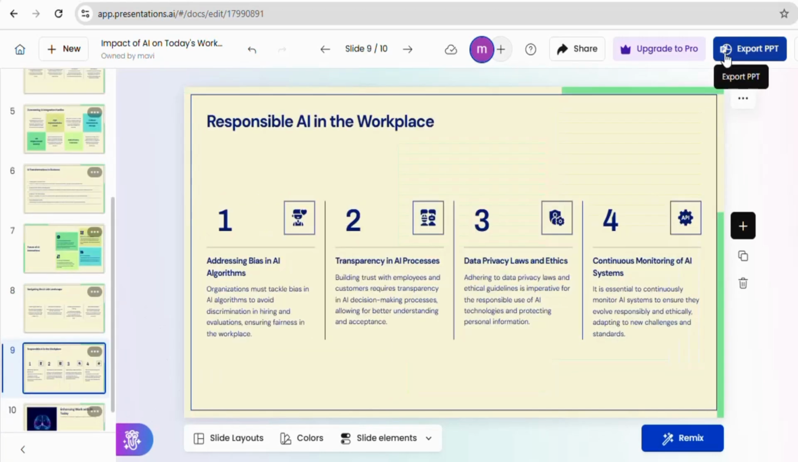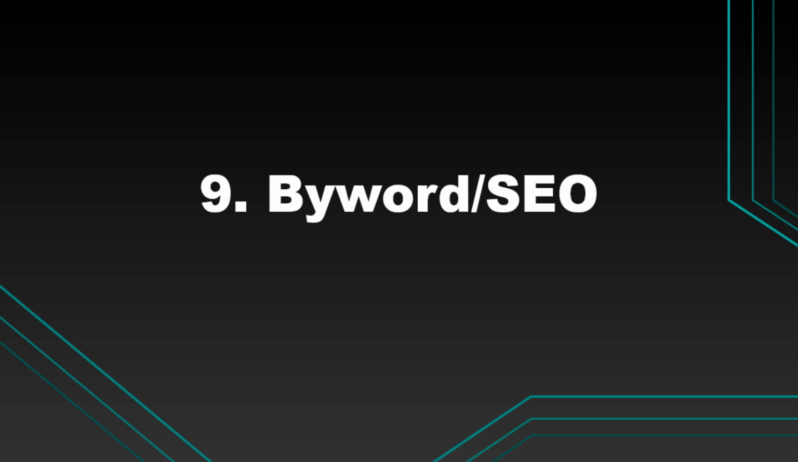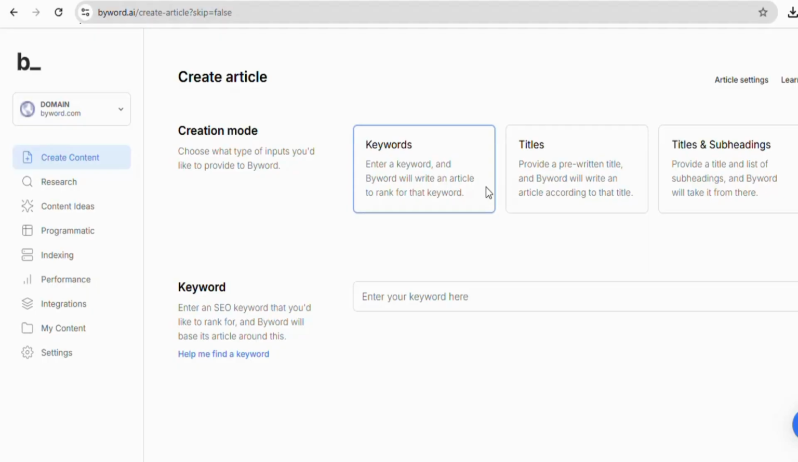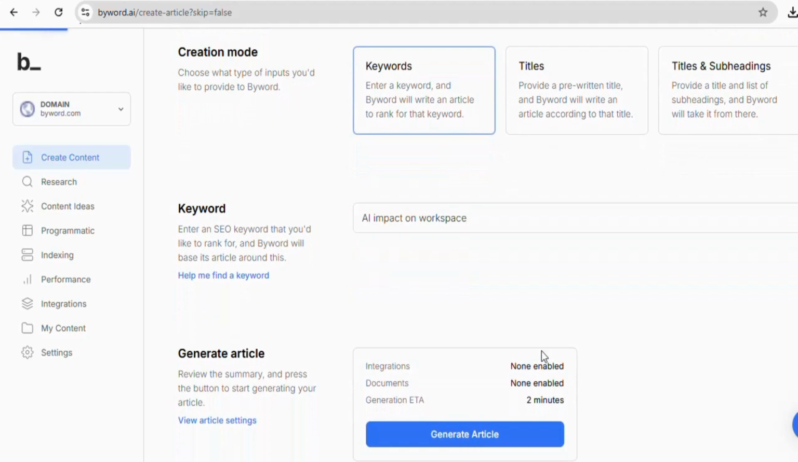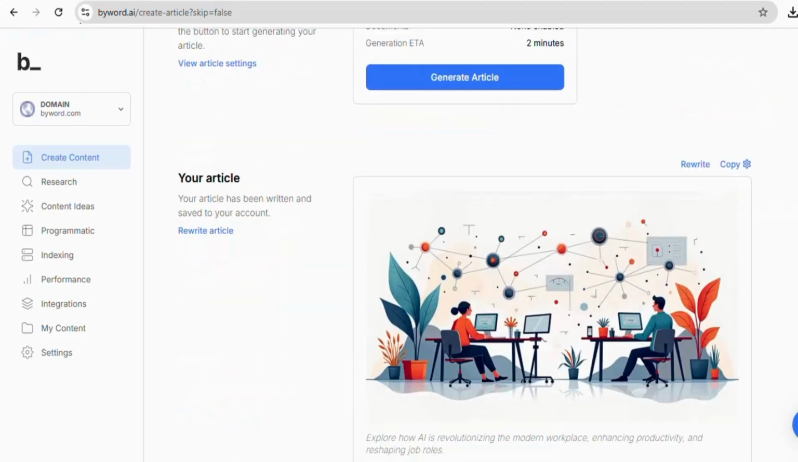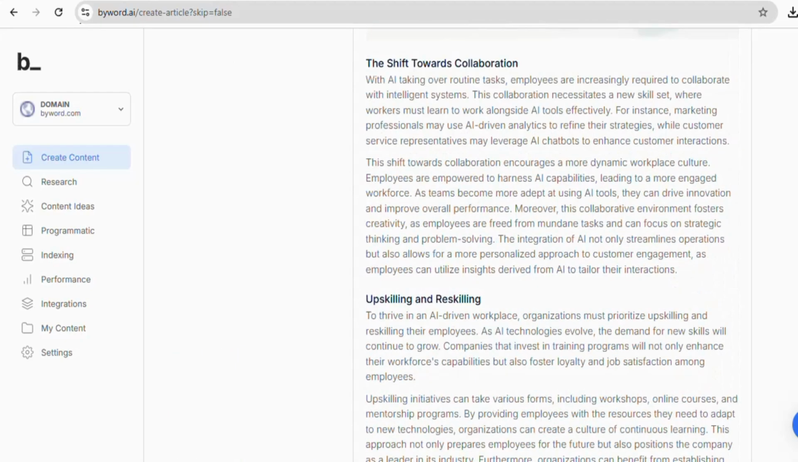Another smart AI tool is Byword.ai that can generate articles with proper structure, headings, and keywords. By selecting the keyword prompt, I will enter AI impact on workforce. After a few seconds, it will generate a well-written article.